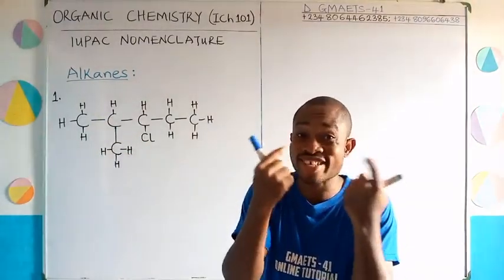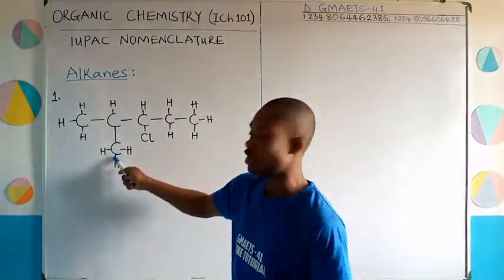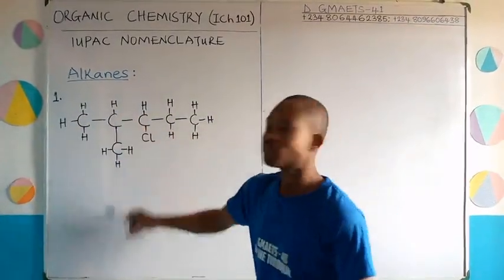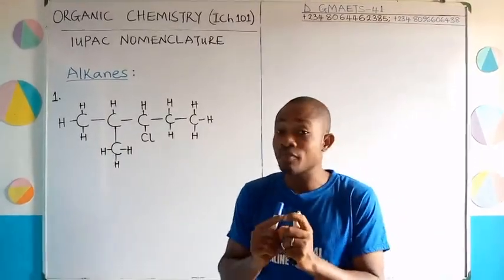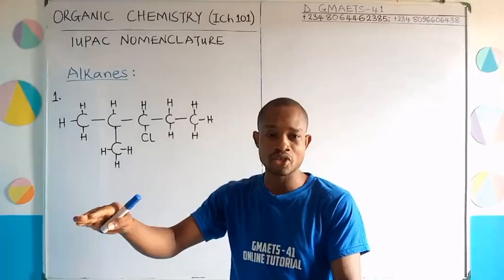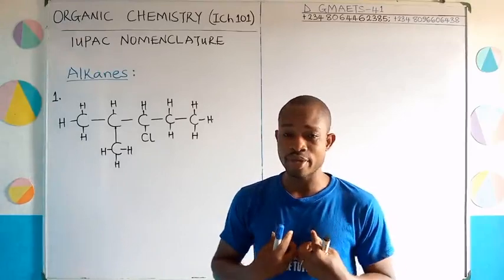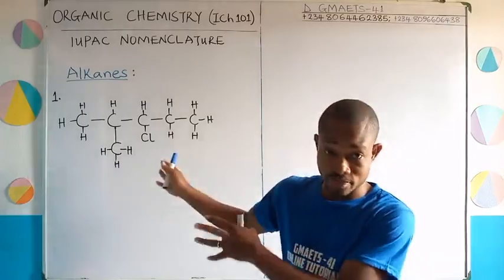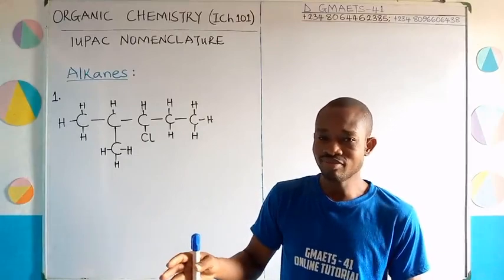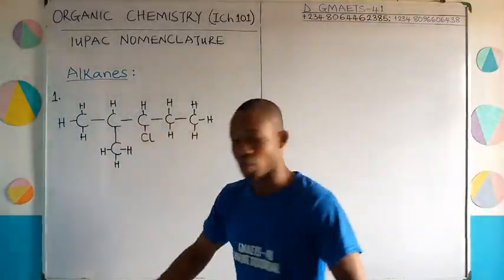Remember, our eyes can also read and determine maybe how lengthy something is. If I am in the exam hall, I won't check for this because there's 3 carbons there. I can only check for this straight chain or maybe this one. And either of them give us 5 carbon atoms. I always advise, if the straight chain gives you the same number as the branch chain, take the straight chain, analyze the branch as an attachment. That is what I like doing. But even if you take the branch chain as 5 carbon atoms there, being longer, it will still give you the same nomenclature. So don't be scared, don't be worried. But I prefer taking the straight chain if the straight chain and the branch chain are the same in number.